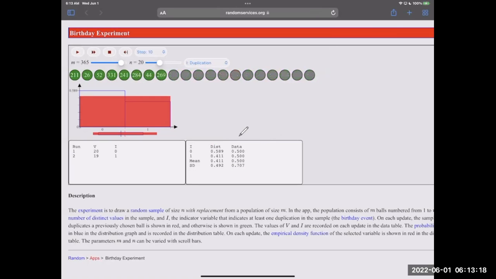All right, so if we do it again, no overlap. So you can see that now our probability for there being no overlap, no two students with the same birthday, is going to be 2 out of 3. The probability that at least two students have the same birthday is going to be 1 out of 3, or 0.33 repeating.